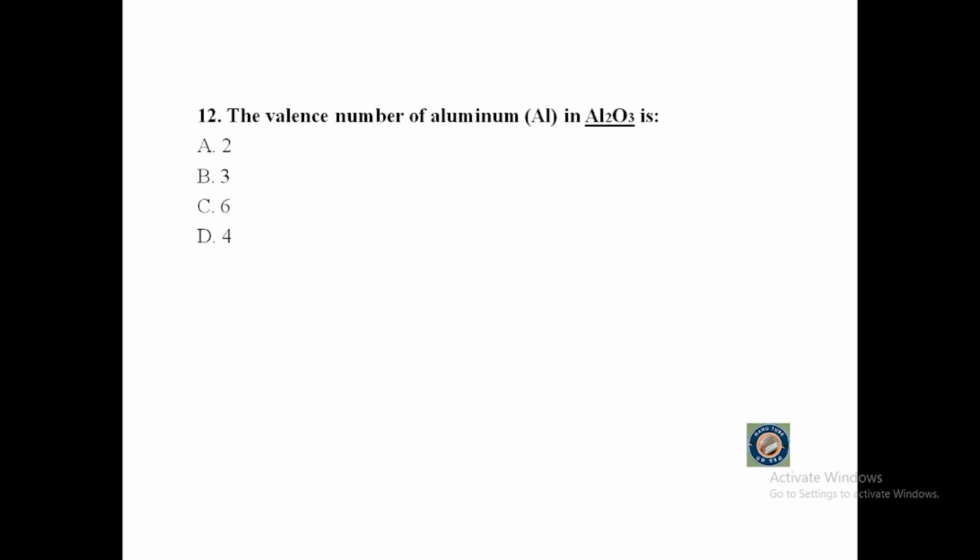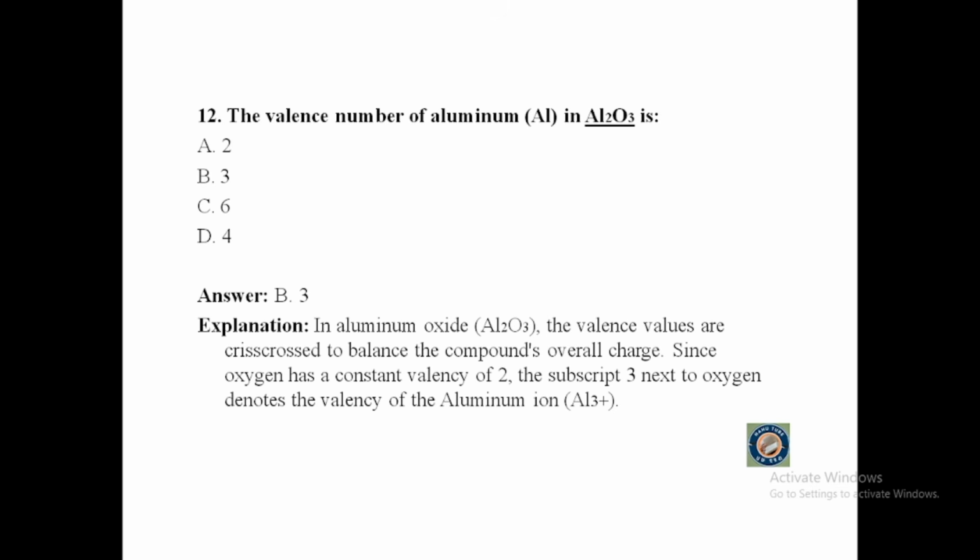If you calculate it properly, you will get 3. In aluminum oxide or Al2O3, the valence values are crisscrossed to balance the compound's overall charge. Since oxygen has a constant valency of 2, the subscript 3 next to oxygen denotes the valency of the aluminum ion will be Al3+. Therefore, the answer will be 3.